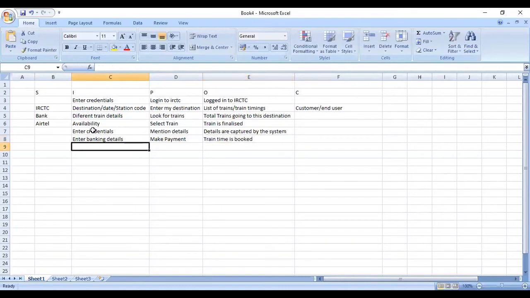Okay. So this is how I prepared a SIPOC. Let's see what all things that I've got. Now, if I want to do a project on improving any of the CTQ, let's say one of the CTQ is it takes 45 minutes to book a ticket. That's the average time. And let's say we are doing a project around it. So what all teams do you think you would include in this project, looking at the SIPOC?